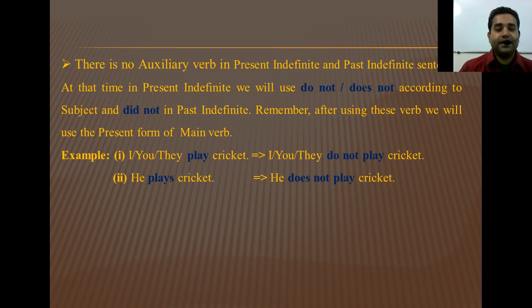Number 3, Rohim played cricket. It is in past form, so here I use did not. As I use did not, I use the present form of play. So Rohim did not play cricket.